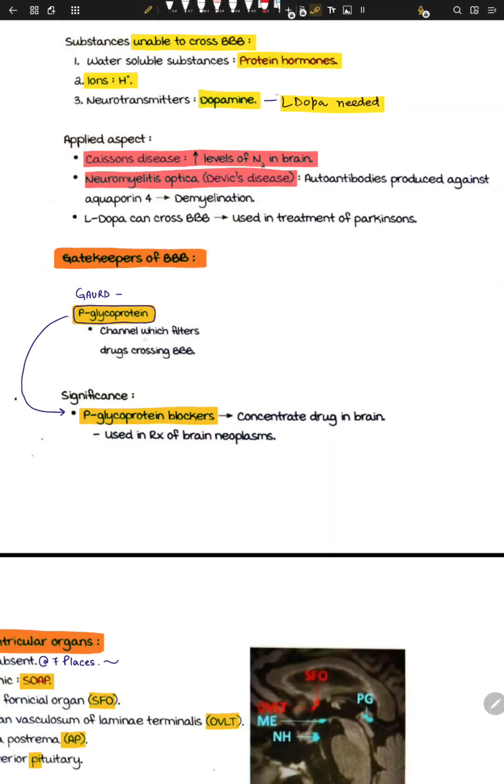Okay, gatekeeper of the BBB. Gatekeeper means something that's guarding the blood-brain barrier. So there is a guard called P-glycoprotein. It's a glycoprotein, which means it's a glucose plus some protein. It actually makes sure that things are not jumping across the blood-brain barrier. It's a channel which filters drugs crossing the BBB. If we don't have this P-glycoprotein, anything can jump across basically.